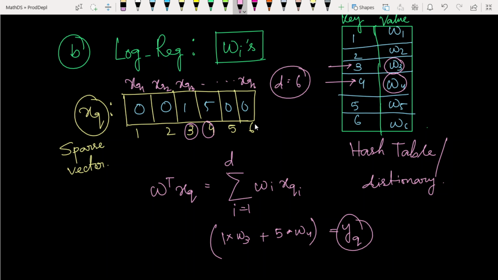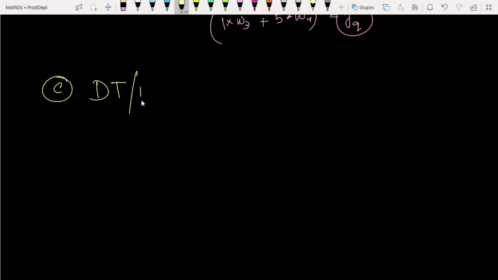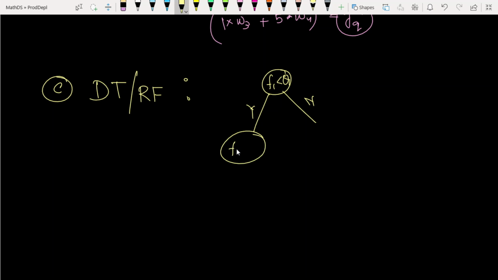Okay. Similarly, if you take it as a decision tree, if you have used the decision tree or random forest, at the end of the day, what is it? It is nothing but if else conditions. Here, if feature 1 is less than some threshold value theta 1, yes or no. And also here feature 2 has some threshold value theta 2. Here some feature f3 is less than some theta 3. These kinds of structures we have seen in decision tree or random forest.